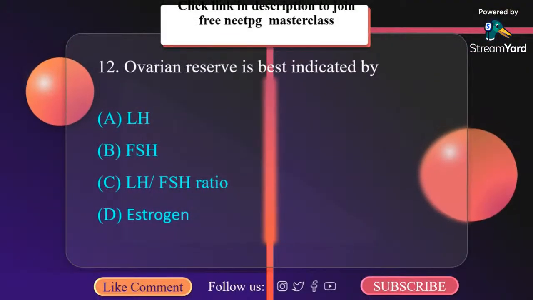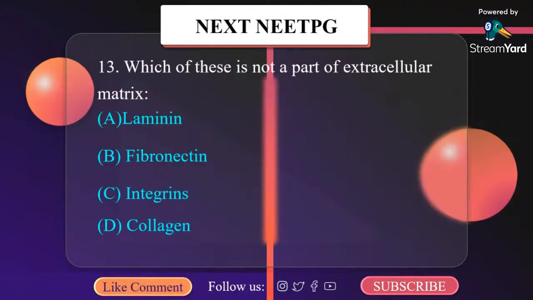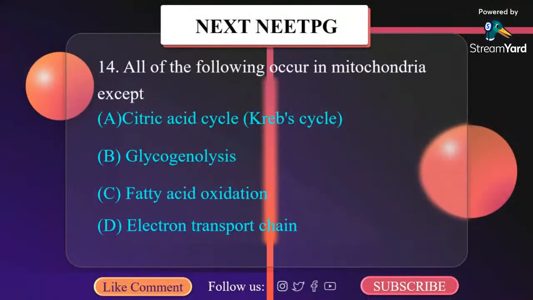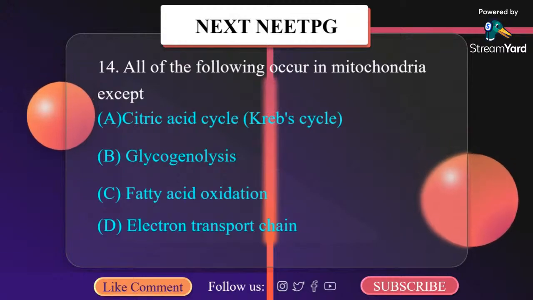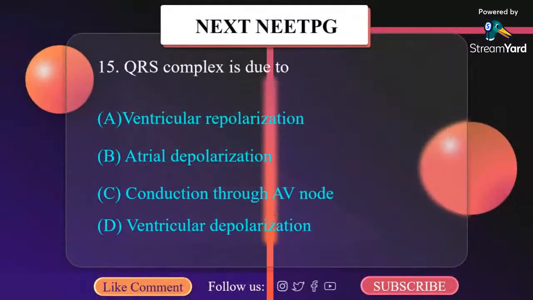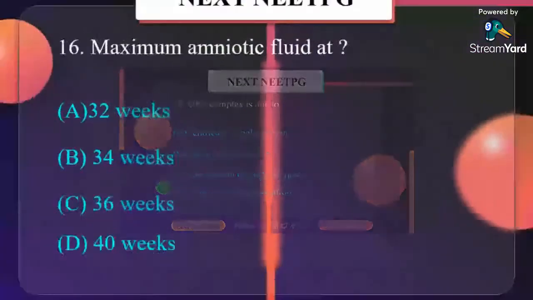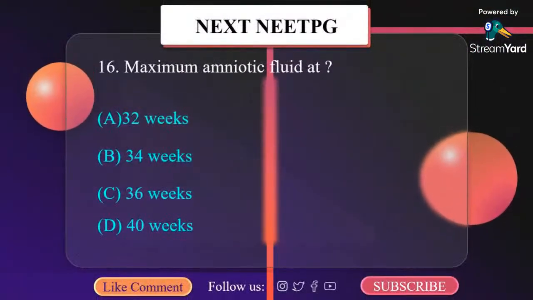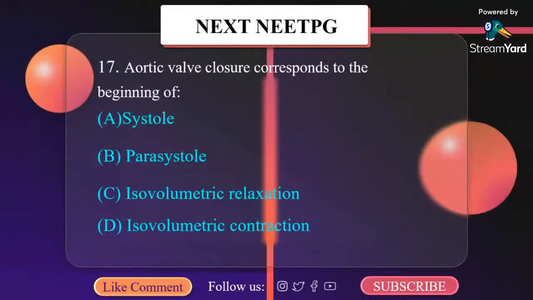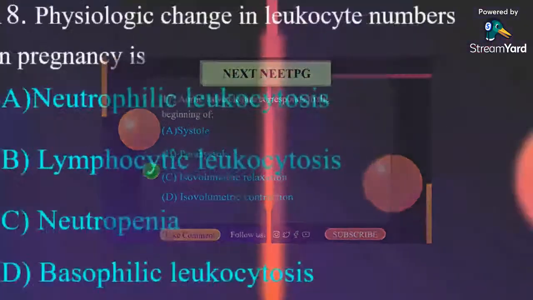Ovarian reserve is best indicated by FSH. Which of the following is not a part of extracellular matrix? Integrins. All of the following occur in mitochondria: citric acid cycle, fatty acid oxidation, electron transport chain, except glycogenolysis. QRS complex is due to ventricular depolarization. Maximum amniotic fluid is seen at 36 weeks. Aortic valve closure corresponds to isovolumetric relaxation.